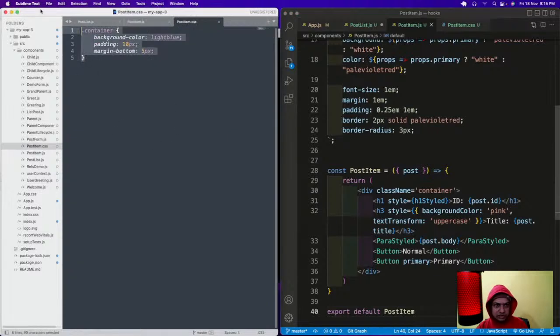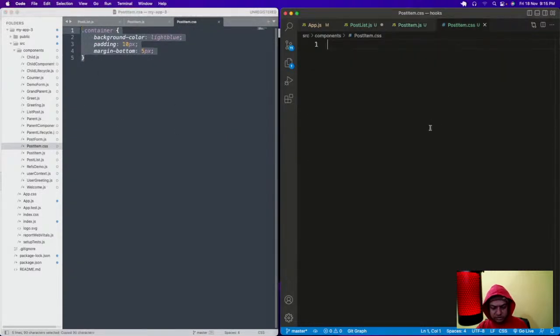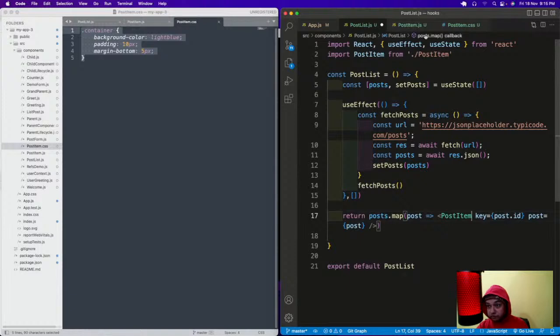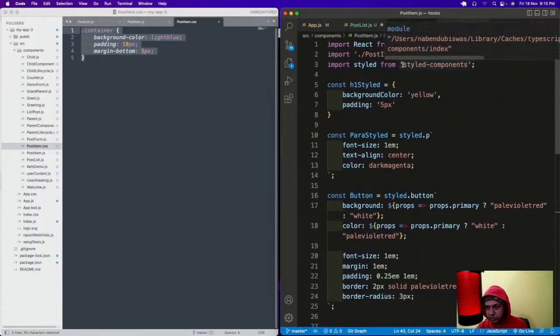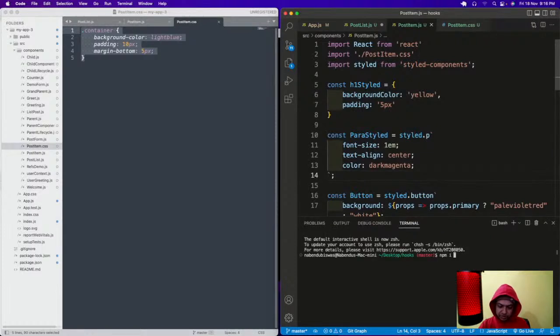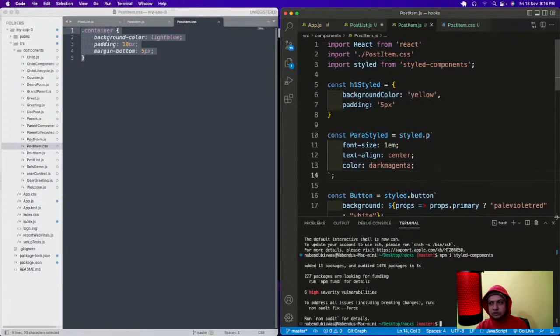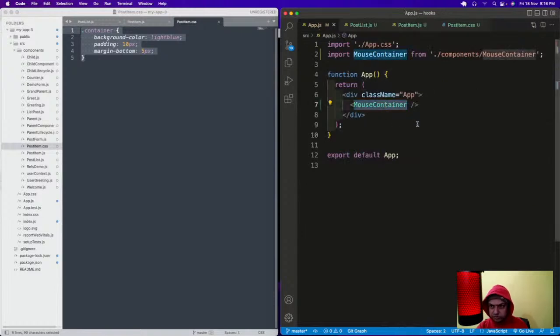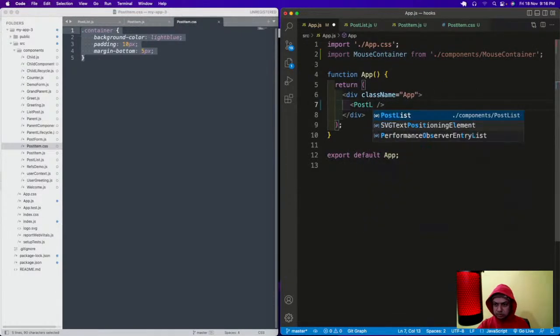There is something like styled-components. I've done a lot of projects with styled-components, you can see my channel for what is styled-components. But this will fail because I need a third-party library known as styled-components. So I think I have to do a Ctrl+J and npm i styled-components. So it is done. I will save it. Now I have to do a post test.